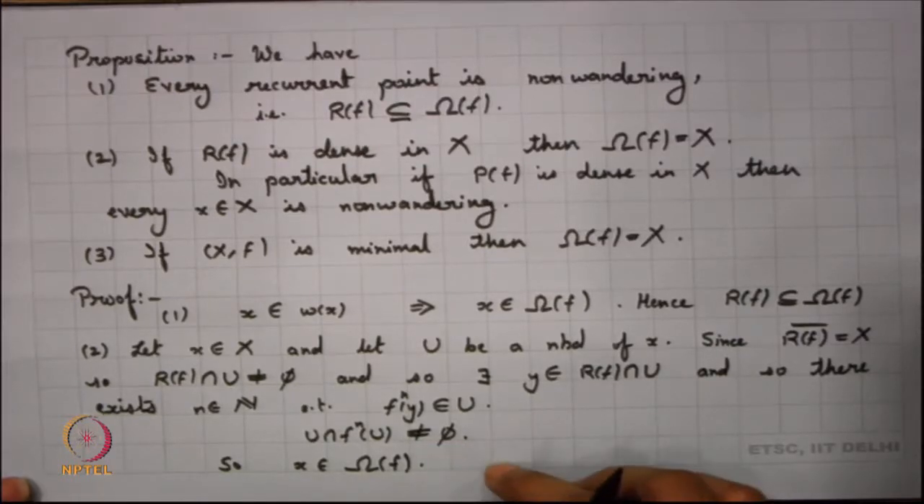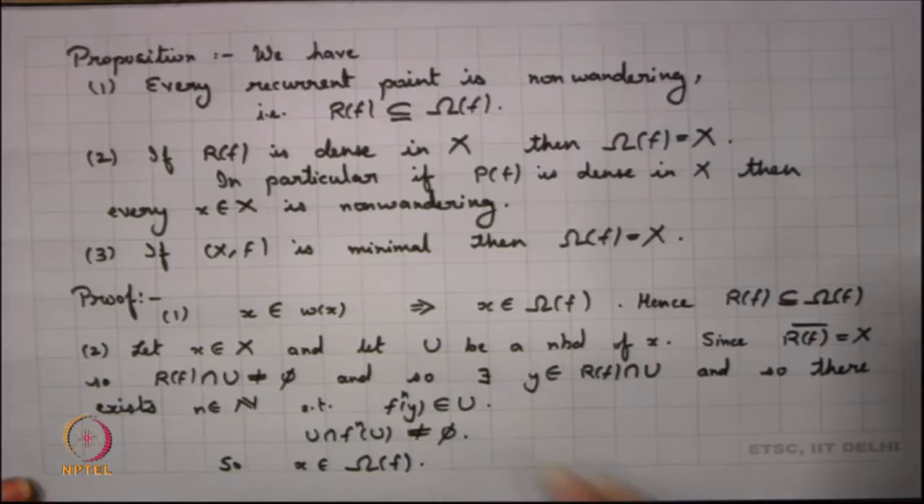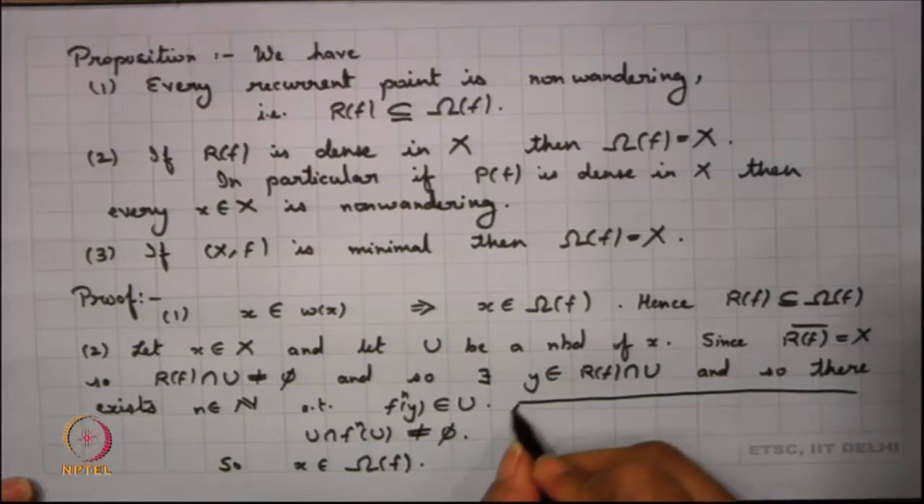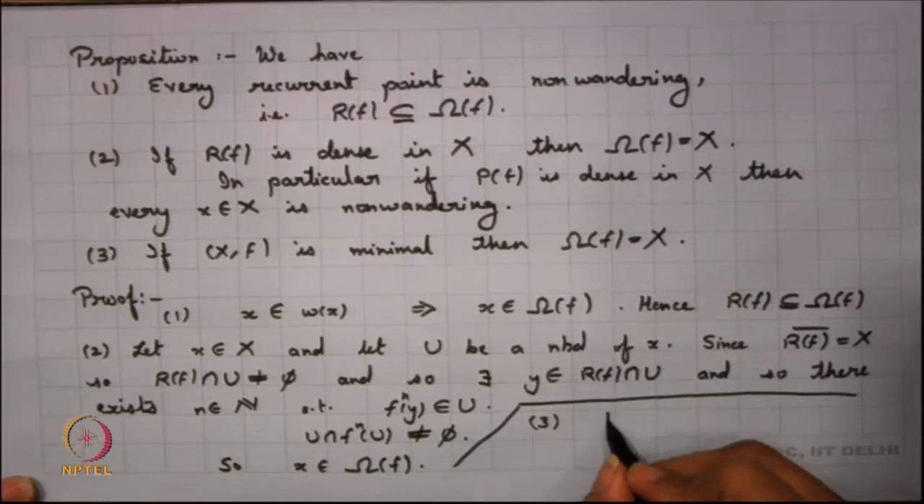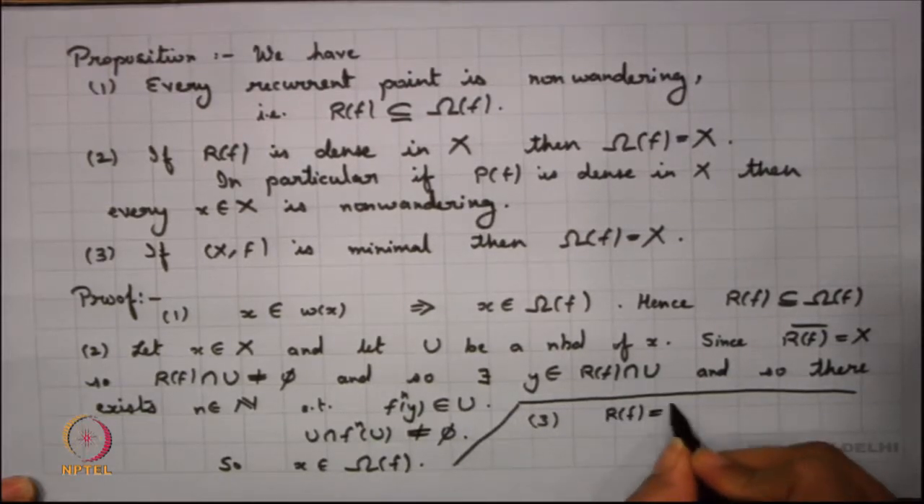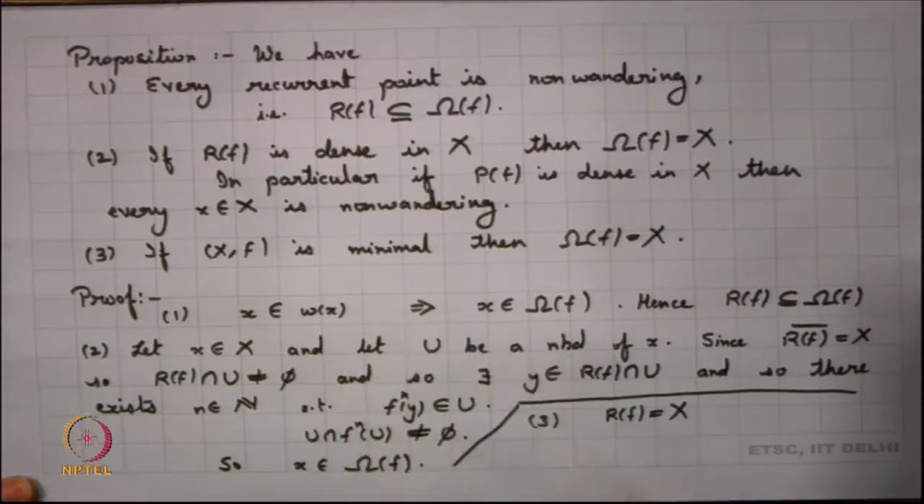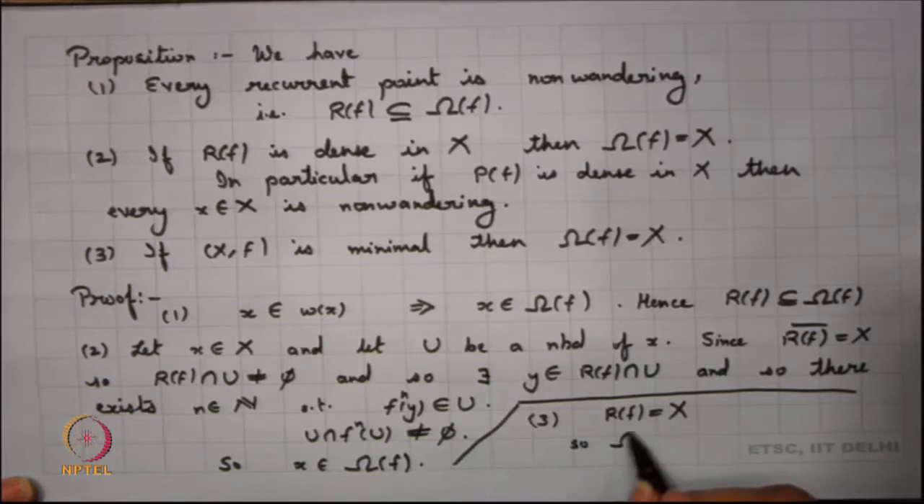Now comes the proof of the third part, right. So, what happens to the third part? We know what is minimal. We know that if the system is minimal, then every point is a recurrent point, right. So, since the system is minimal, my R_f is whole of X. Already in the first part we have seen that R_f is a subset of Omega_f, right, and so I can say that the non-wandering set is the whole of X.